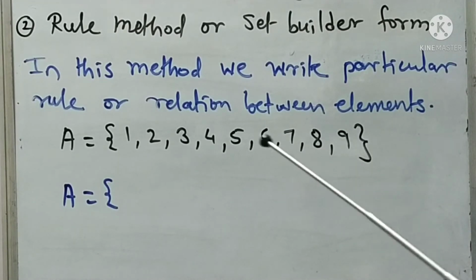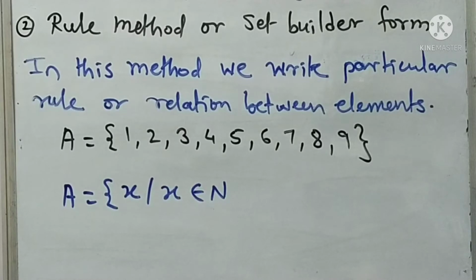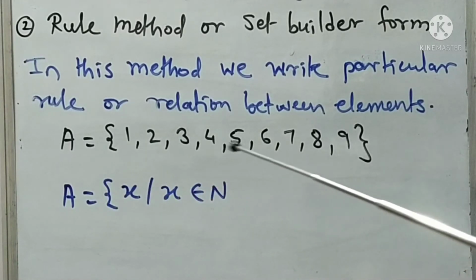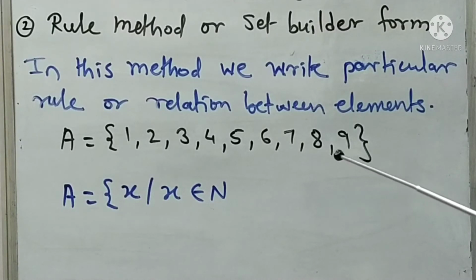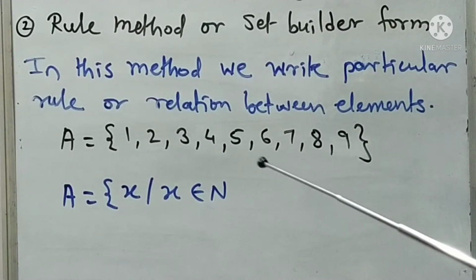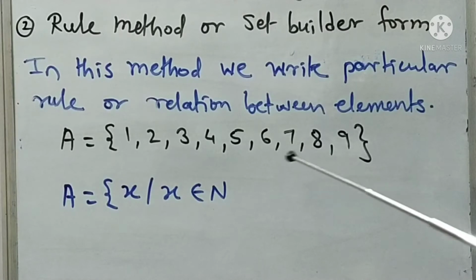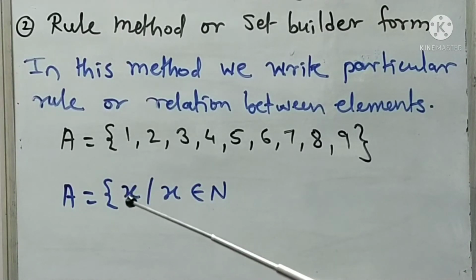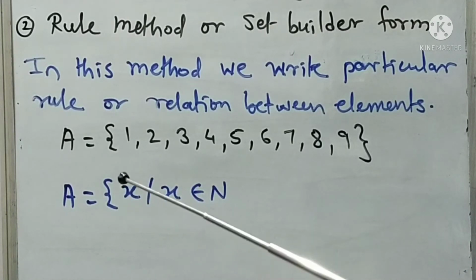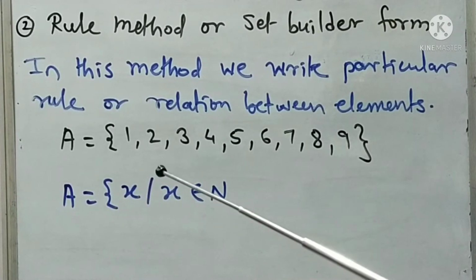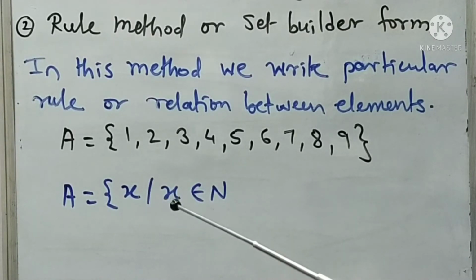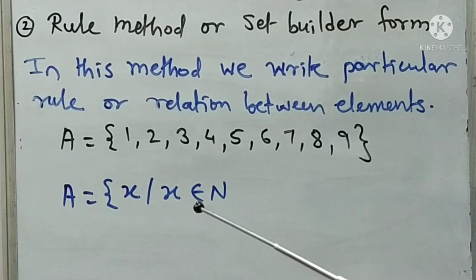Now you have to write the same set in the rule method. As we observe these numbers, they are the first 9 natural numbers. For natural numbers we use the small letter x. So x, then a slash, x belongs to N.